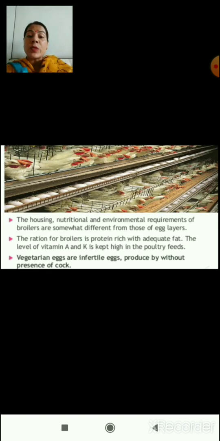And in housing, nutritional and environmental requirements of broilers are somewhat different from that of the layers. The ration of broilers is protein rich with adequate fat, as I told you earlier, and the levels of vitamin A and K are kept very high in such animals' poultry feeds. Vegetarian eggs are infertile eggs and produced without the presence of a cock.